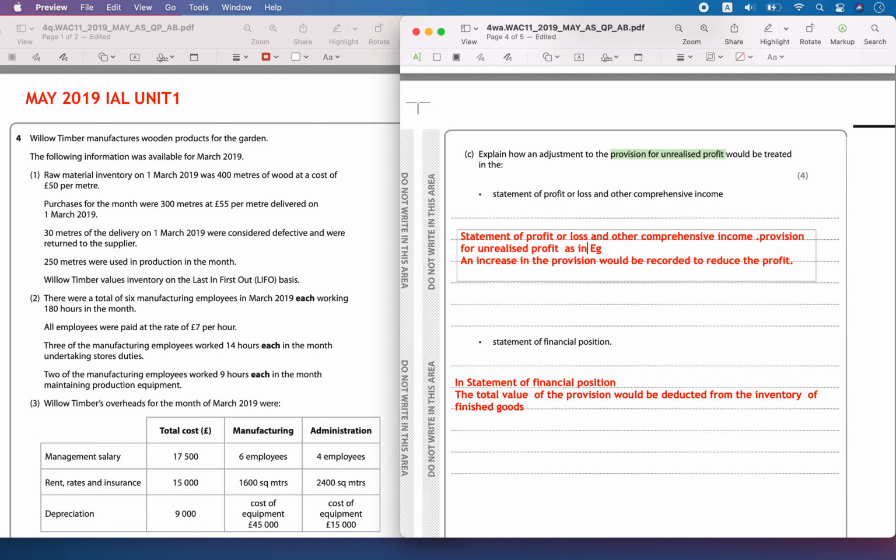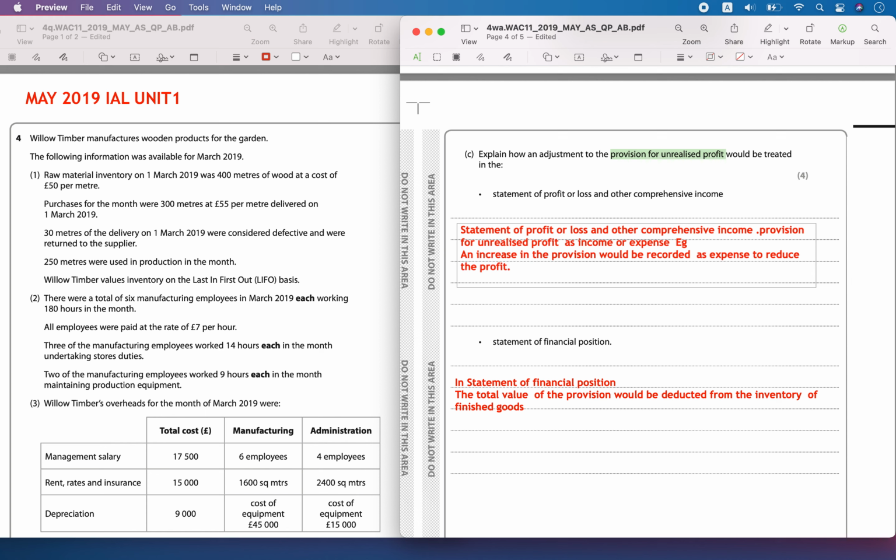It will be recorded either as income or expense. For example, an increase in provision would be recorded as an expense, which reduces the profit, whereas a decrease in provision will be recorded as an income, which will increase the profit, and vice versa.